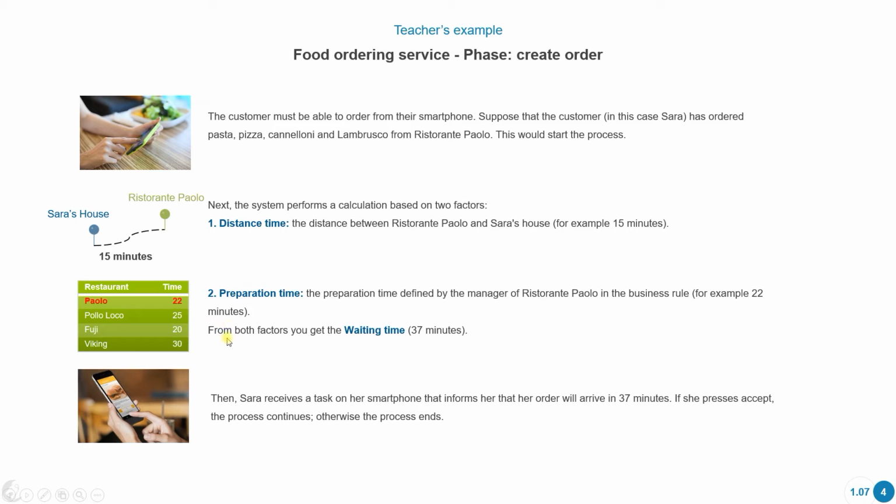So once we have all that information with both of these factors, we're going to have this waiting time information. And then it says Sarah receives a task on her smartphone that informs her that her order is going to arrive in 37 minutes. If she presses accept, the process continues. Otherwise, the process ends. So for now, this seems apparently quite simple.